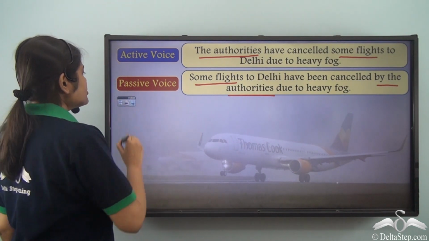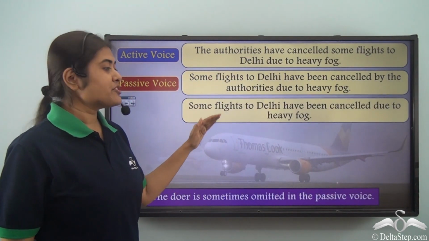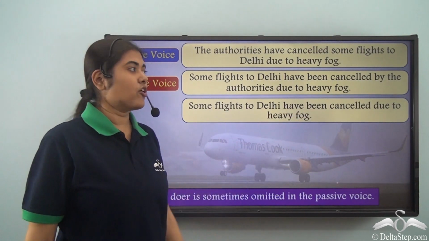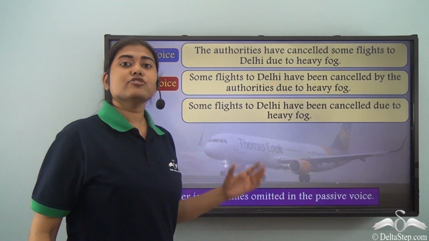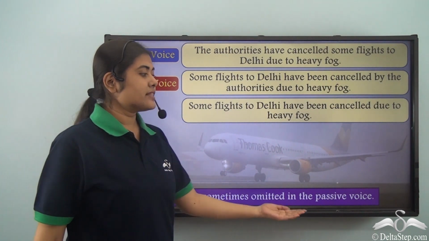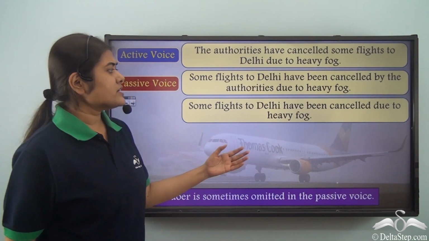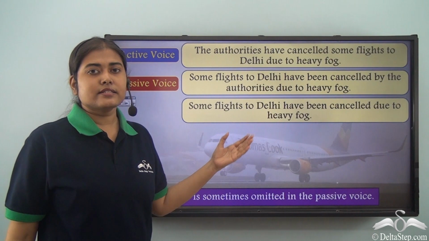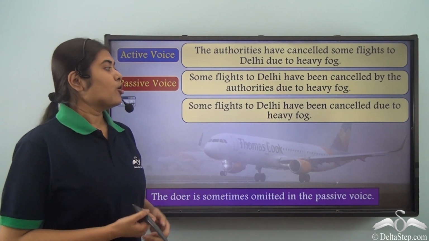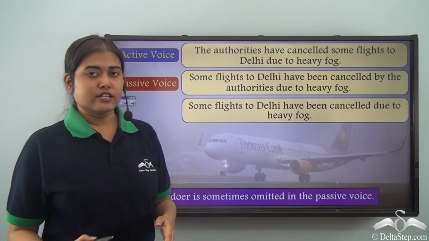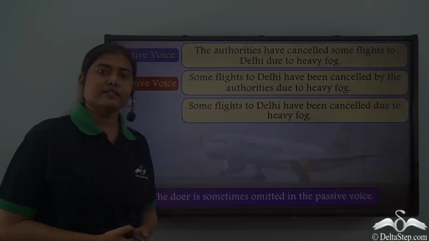Now you will note that this sentence could have been written as: some flights to Delhi have been cancelled due to heavy fog. We can simply omit the doer in this case. So the doer is sometimes omitted in the passive voice when it is quite obvious. Not anybody can cancel the flights. It's only the authority who has the right to do so. So even if it is not mentioned, it does not change the meaning of the sentence.